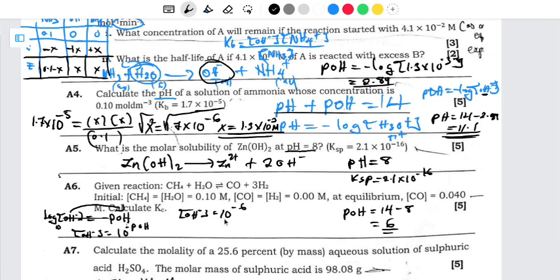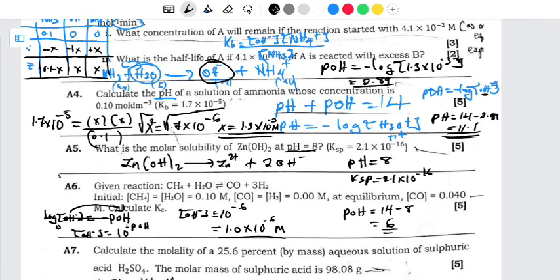Now 10 to the power negative 6 is what? This is going to give me, what am I going to get? Just the same one. So you can just say this is going to be equal to 1.0 multiplied by 10 to the power negative 6 molarity. So this is the concentration of hydroxide ion.